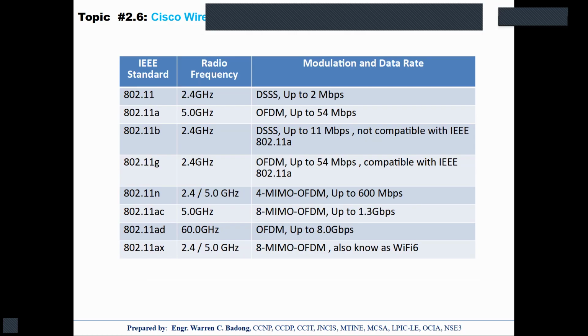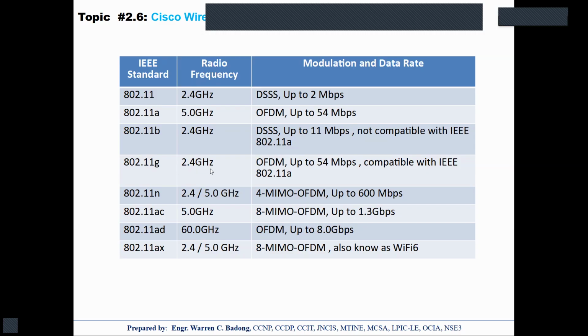And with the 11a, this is actually utilizing the 5 gigahertz frequency, and the modulation technique is OFDM, no, at a speed of 54 Mbps, while 11b is DSSS at 11 Mbps, but this is not backward compatible with 11a.